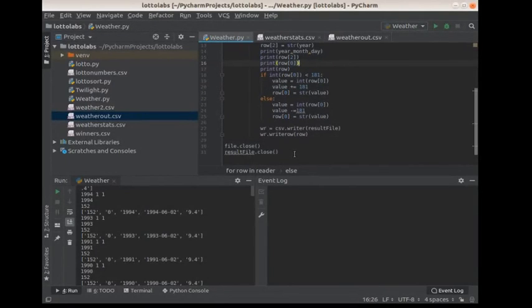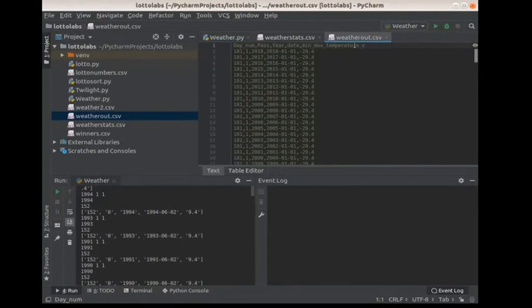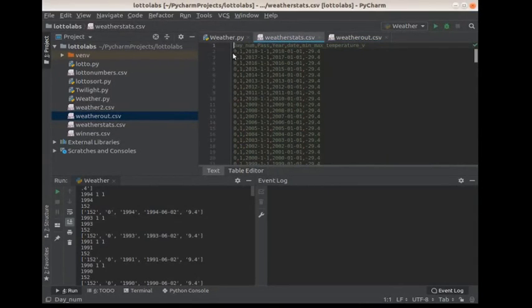What does that give me? It gives me an output, and I'll show it to you. It's weather out. So unlike the weather stats, you will see that it's now been changed. If I look at weather stats, I have a 0 for day num for 2018-01-01. It's a pass.